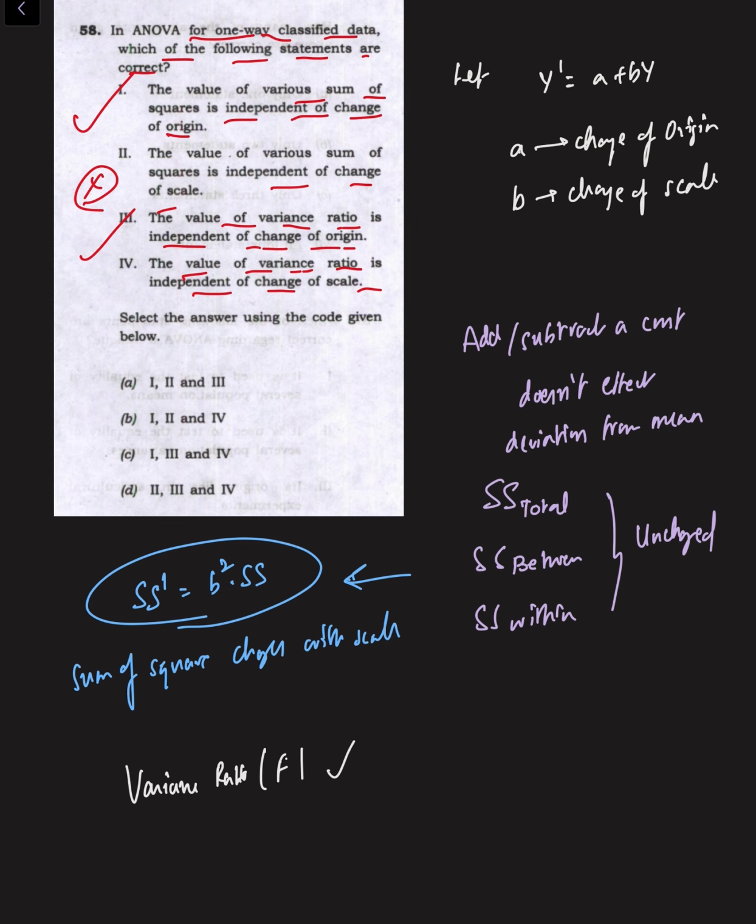Statement 4 says variance ratio is independent of scale. That is also correct because the new MSB will be b square times MSB and the new MSE will be b square times MSE. Therefore it will still be the same as earlier. So only the second one is incorrect, the rest are all correct. So option C is the correct answer.